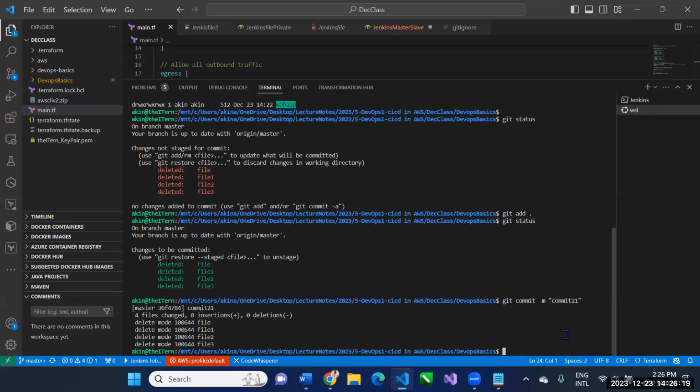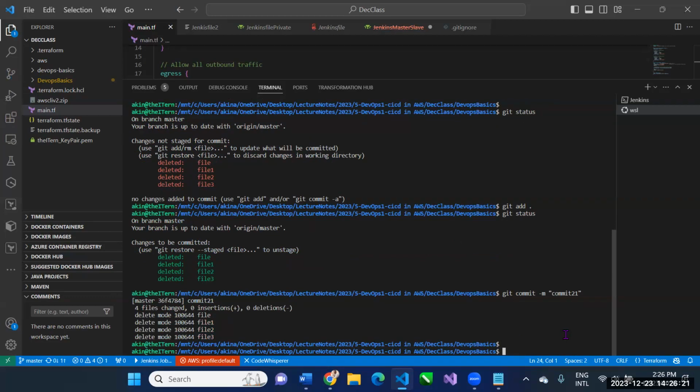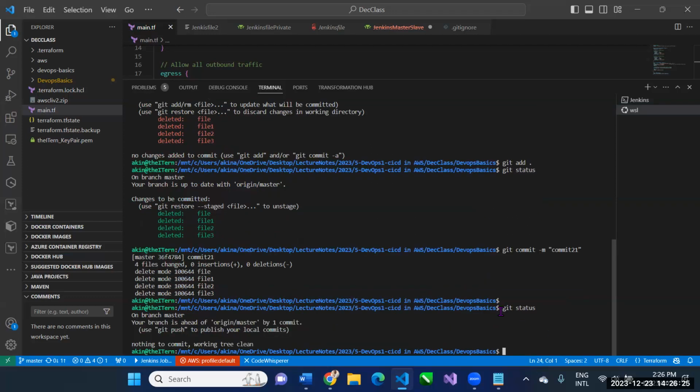Now git status: there is nothing to move anymore because I have successfully updated these changes to my local repository. The last thing to do now is to git push the changes in my local repository to the remote repository.